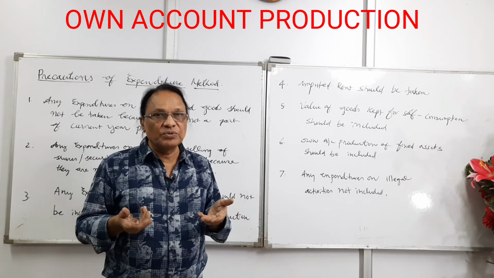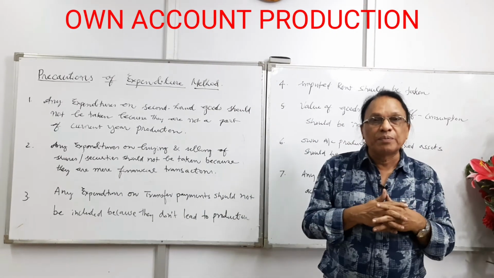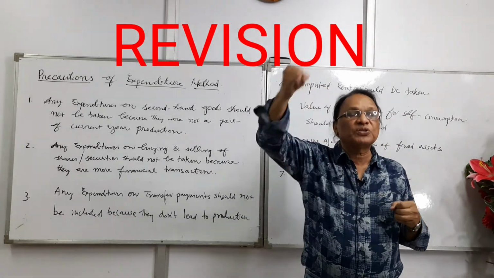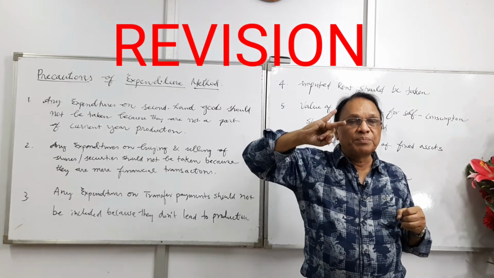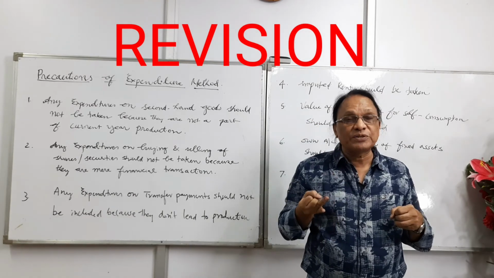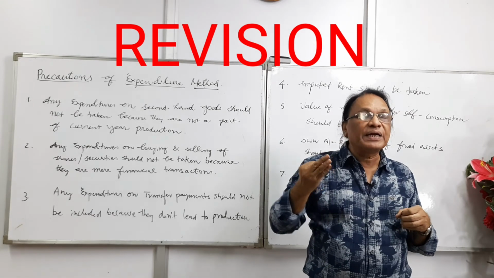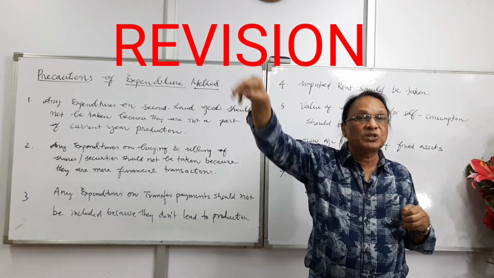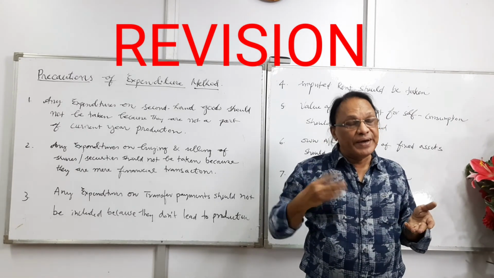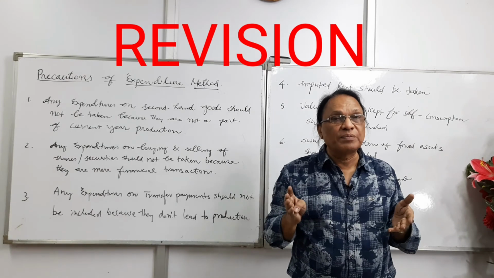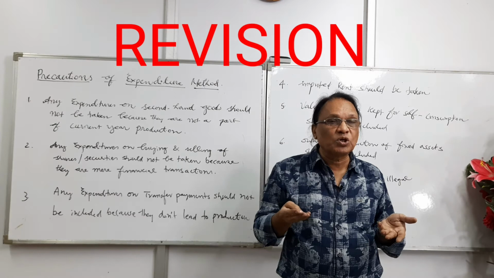They are economic activities. Now to sum it up, all the precautions of expenditure method: number one, any kind of expenditure on second-hand goods should not be taken because they are not a part of the current year production. Number two, any kind of expenditures on transfer income should not be taken because no production has taken place. Number three, any kind of expenditures on buying shares, bonds, debentures, securities should not be taken because they are mere financial transactions. Number four, any kind of expenditures on illegal activities like smuggling should not be taken because they are non-economic activities.